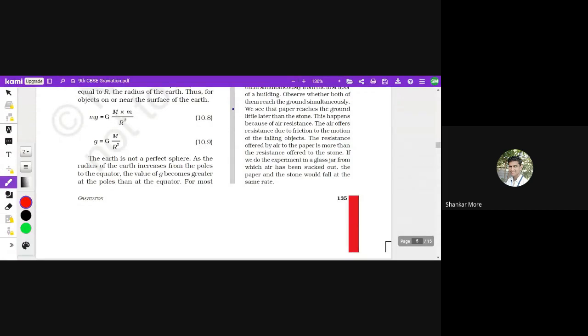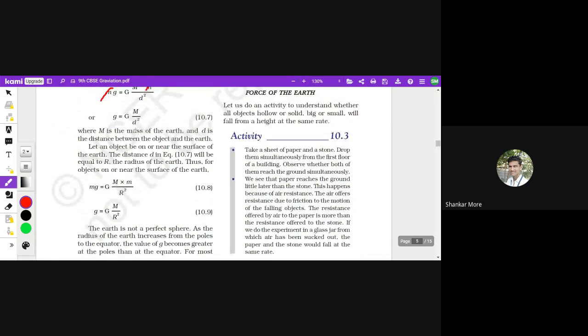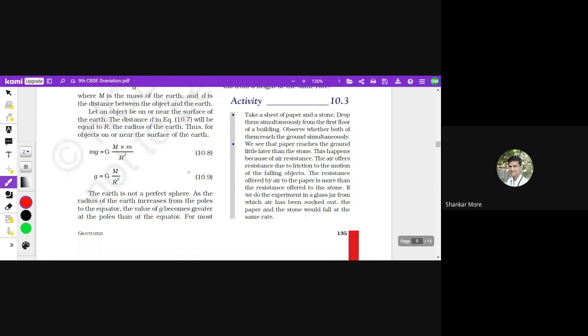So small g is equals to capital G, capital M divided by r square. अभी r square is क्या, यहाँ पे d square को r कर दिया है. So r is the radius of the earth. Let an object be on or near the surface of the earth. The distance d in the equation will be equal to r, the radius of the earth. Thus for objects on or near the surface of the earth.